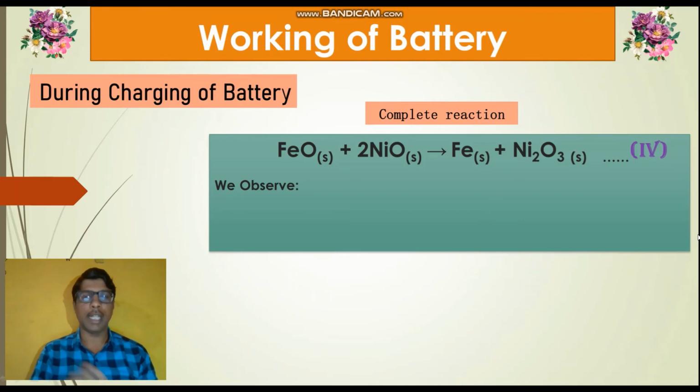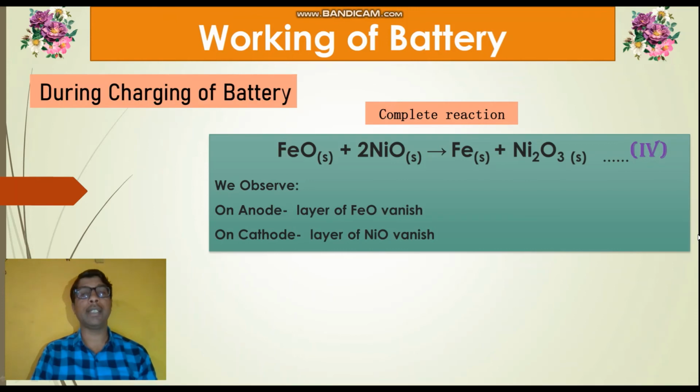So equation 4 is the reaction taking place within the alkaline storage battery during the charging process, but by naked eyes we observe that on the anode the layer of iron oxide vanishes and on the cathode the layer of nickel oxide vanishes. That means this iron oxide and nickel oxide are consumed during the charging process, and the iron plate and nickel oxide plate are restored.